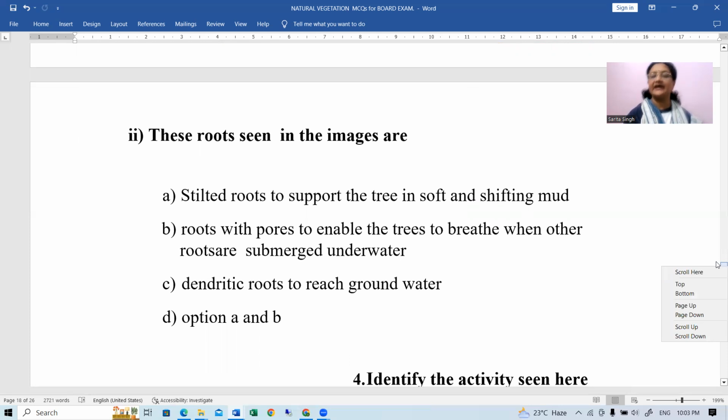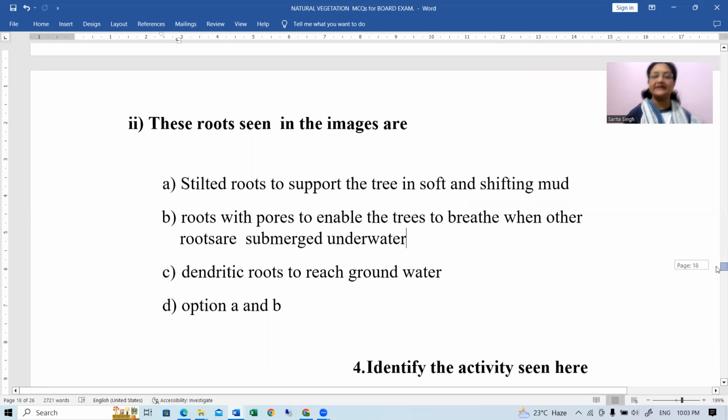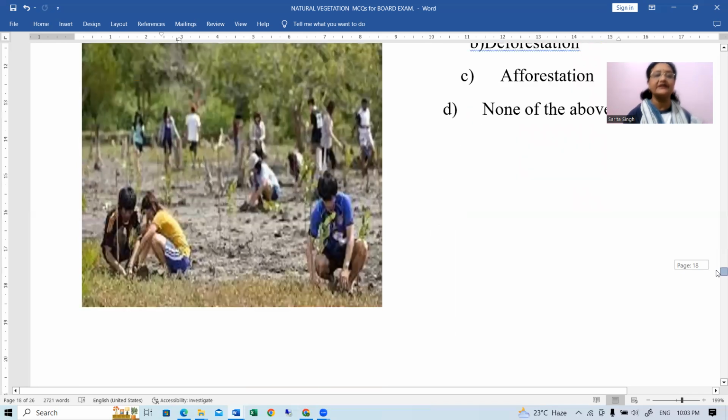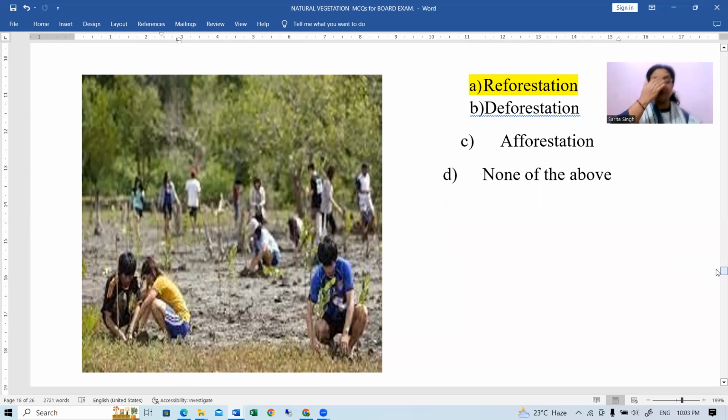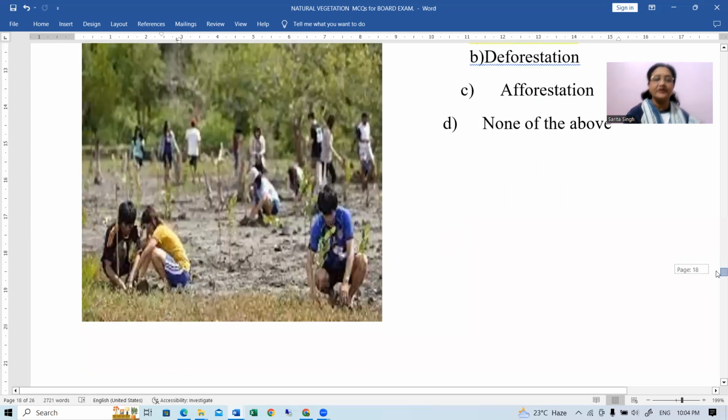Next is identify the activity seen here. Activity कौन सी यहाँ पर हो रही है? Reforestation. It is reforestation. It's not afforestation. Reason being, you can see very clearly in the picture, in the background, the forested area is there, right? That means this area has been cleared for some or the other purpose, right? The trees have been cut. So in this area, again, if the plantation is done, so that is called reforestation, right? Plantation is being done in that area where earlier forest was existing. Okay. Next question hai beta.